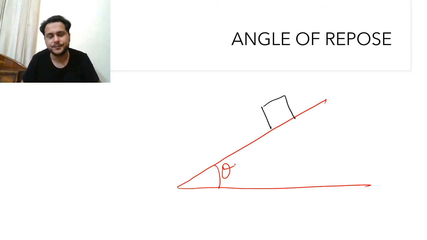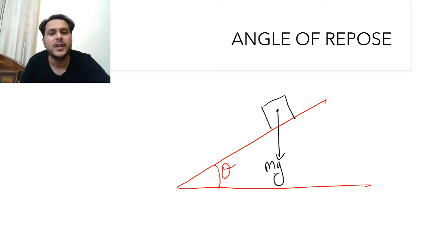Okay? Now, understand my point very carefully. Again, on this block is acting a force known as vertically downward force, which will be your mg. And as this angle is theta, there will be an angle theta acting here. When I resolve the forces of the mg, or the weight, resolving of the forces must be clear to you, I guess.